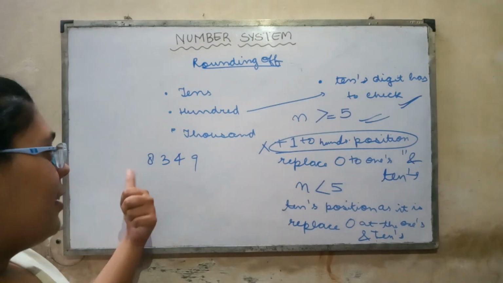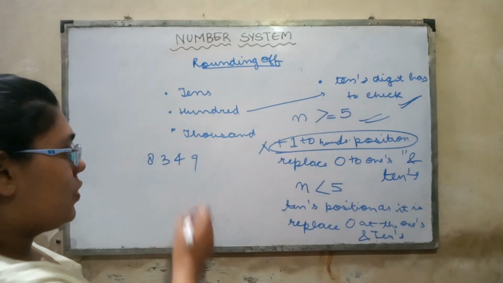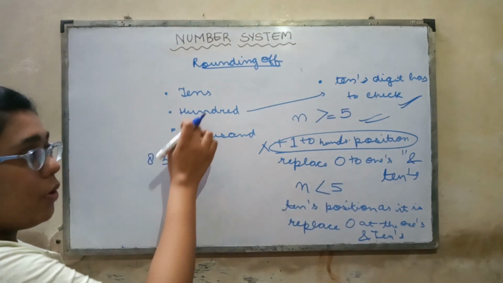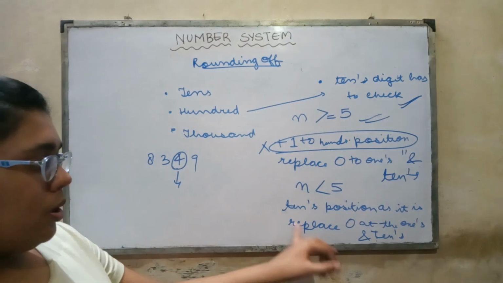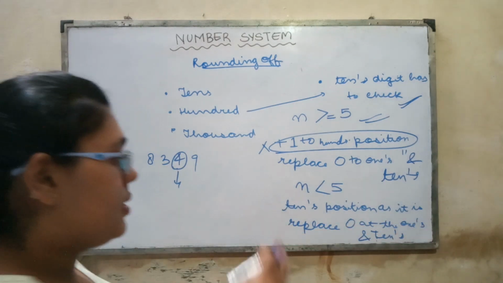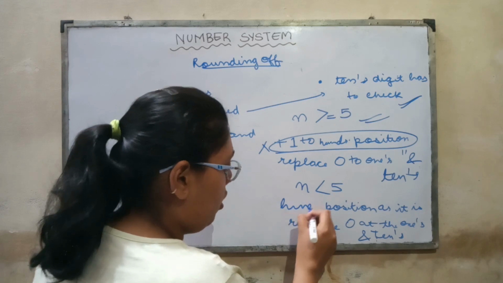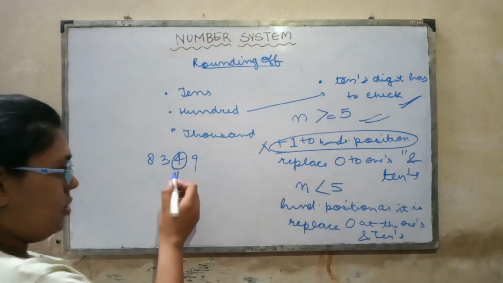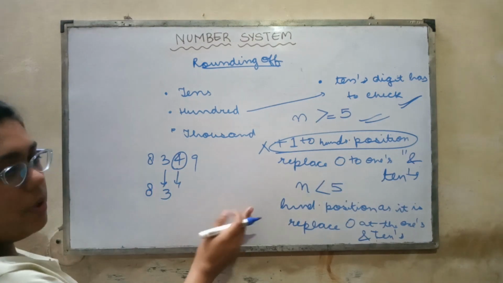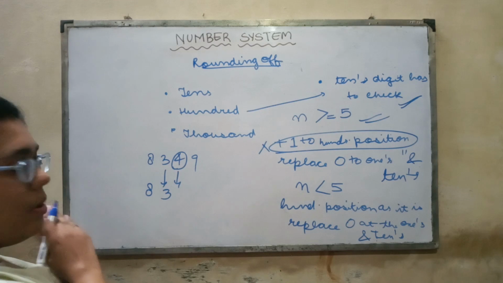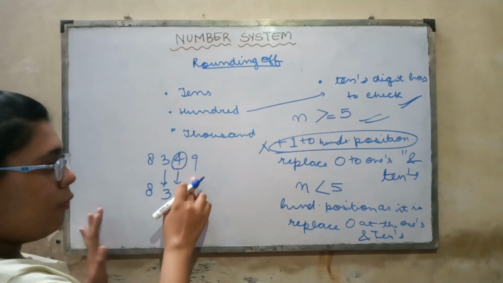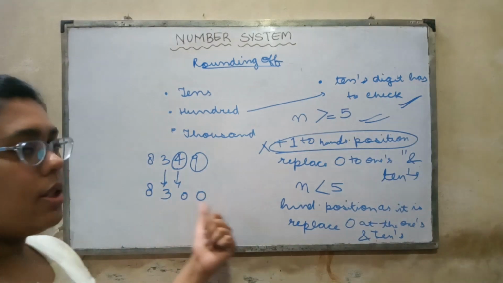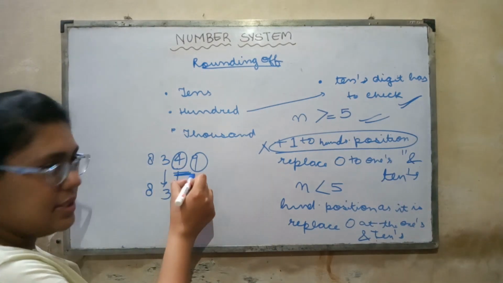Okay, so I'm taking 8349. Now this 4 is less than 5, and you are rounding off to the hundreds position. So what will you do? This will be the hundreds position because we are rounding off to 100. So this position will remain as it is. So 3 will come down, 8 will also come down because all the upcoming positions remain the same. Then this 4 and this 9, they both will be converted to zeros. So it will be rounded off to 8300 in the case where we have a less than 5 number.